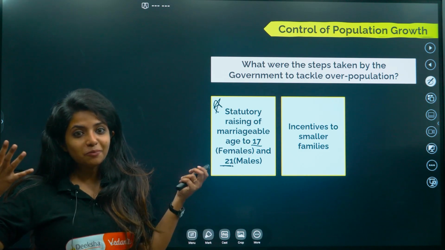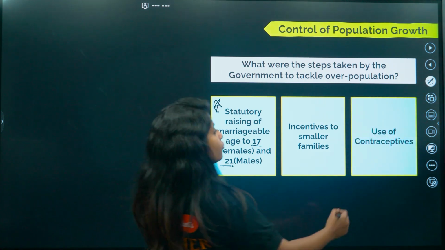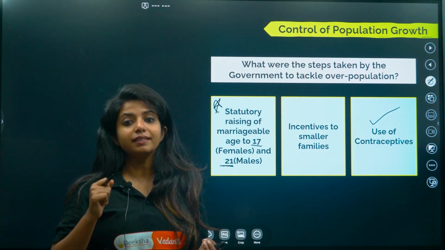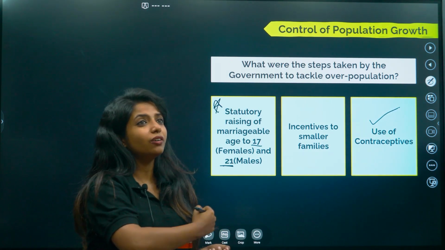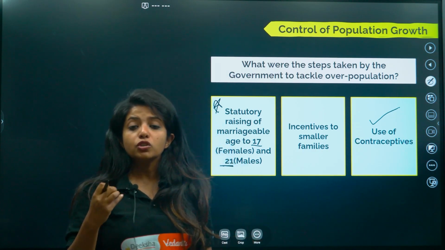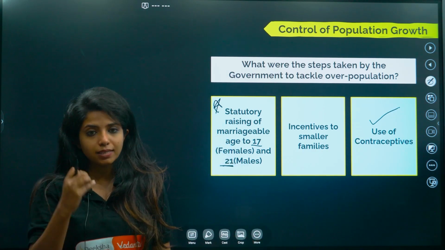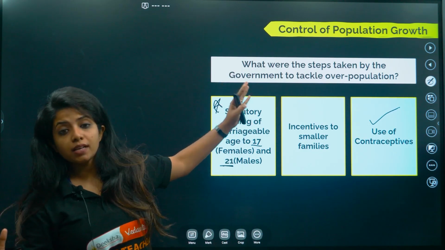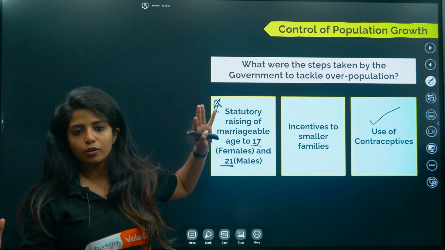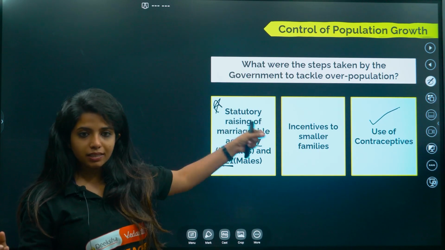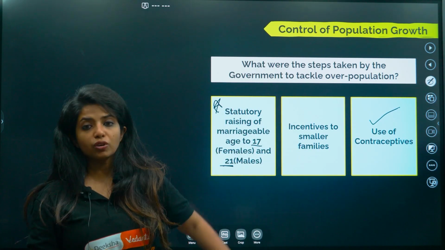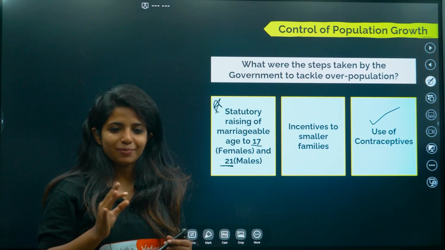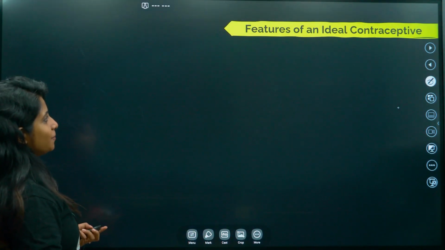And apart from that, the major thing that was done was introduction of contraceptives. Now they told that there is a high need for using contraceptives, and they gave a variety of contraceptives which could be used for preventing pregnancy. Okay, so these were the things done by the government for controlling overpopulation: raising the marriageable age, incentives given to smaller families, and also use of contraceptives. And from this point onwards, we are going to talk about just contraceptives. So let's begin the battle.